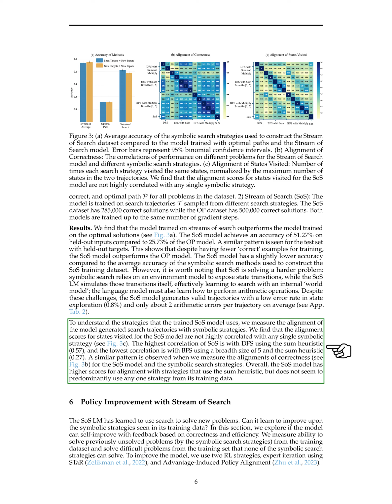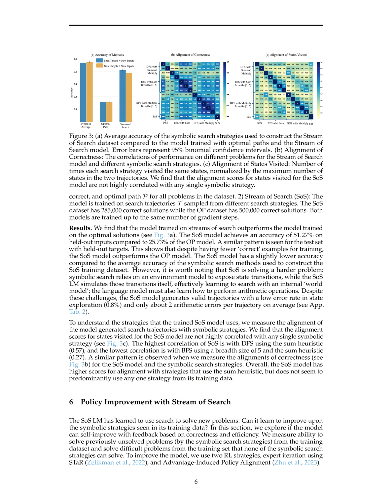It faced a more challenging task than symbolic search methods but still generated valid trajectories with low error rates. The trained model showed alignment with various symbolic strategies, with the highest correlation observed with DFS using the sum heuristic. The model did not rely heavily on any single strategy from its training data.